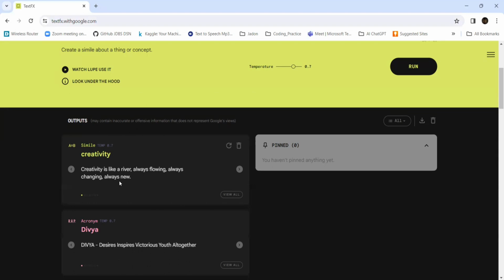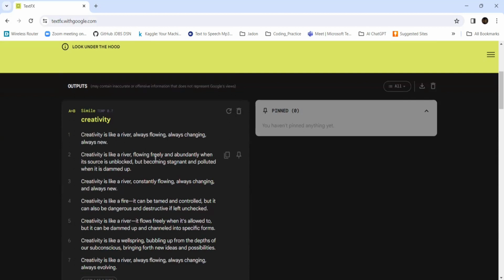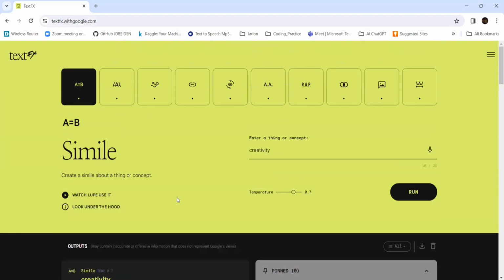So when you want to know about some creativity, you need to frame some words. Like if you are a creator, if you want to write some stories, you want to make some words, and you're just waiting for what to use for creativity, at that time you can use this. If you view all, it is giving things like creativity is like a river flowing freely and abundantly when its source is unblocked, but becoming stagnant and polluted when it is dammed up. It is giving nearly 7 points about creativity, like a wellspring bubbling up. So based on the scenarios and the need, you can pick it up.